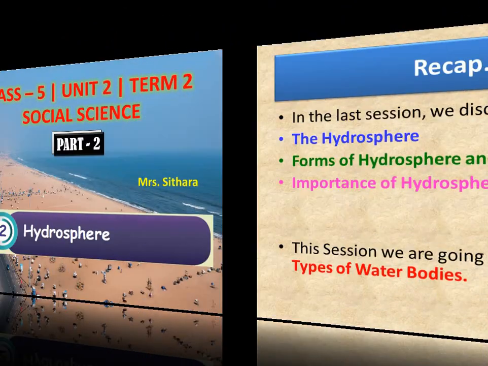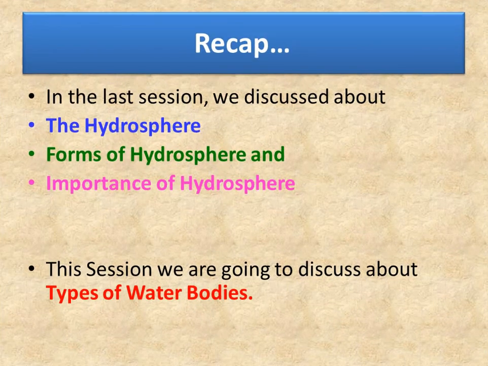Children, in the last session we discussed the hydrosphere. Hydrosphere is the total amount of water present on the earth, which includes water on the surface, under the ground and in the air. That is, hydrosphere is in the form of liquid, vapor and solid. We also learned that hydrosphere covers about 71% of the planet Earth.